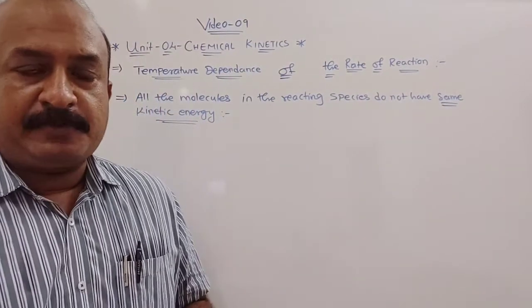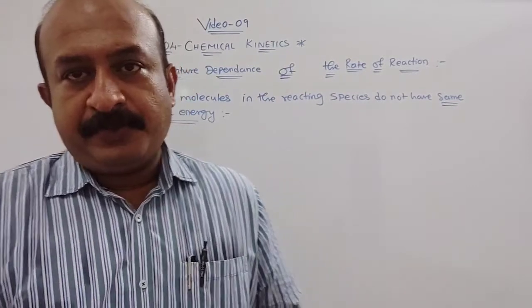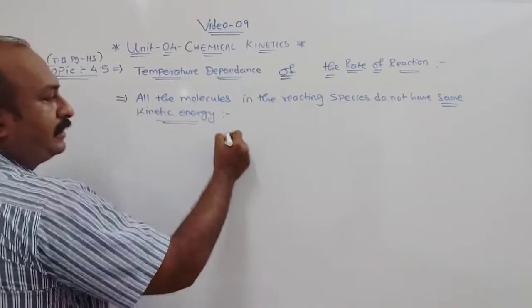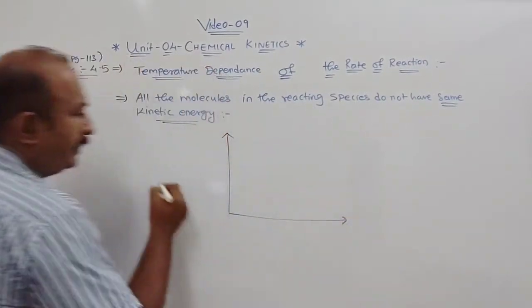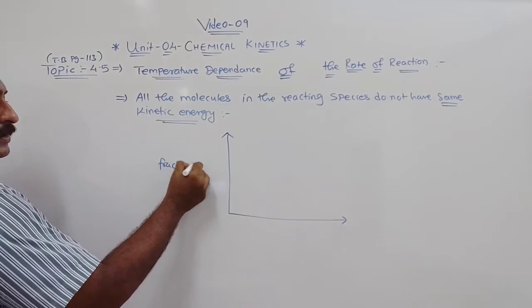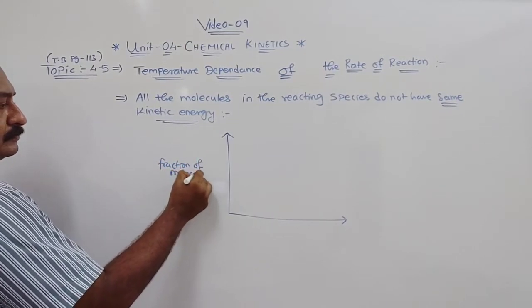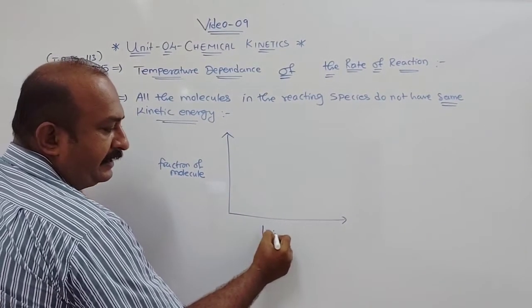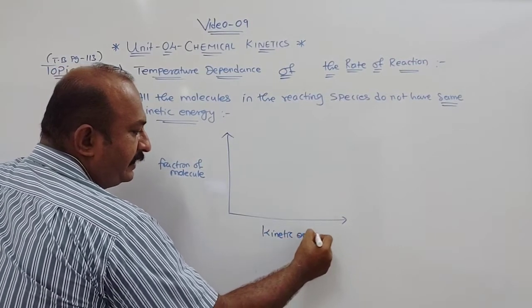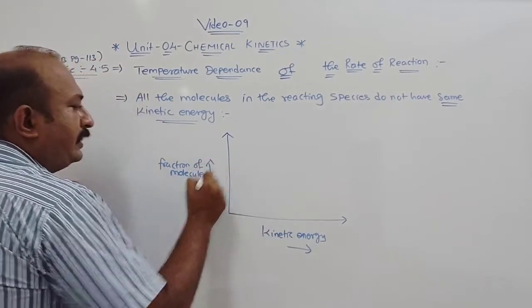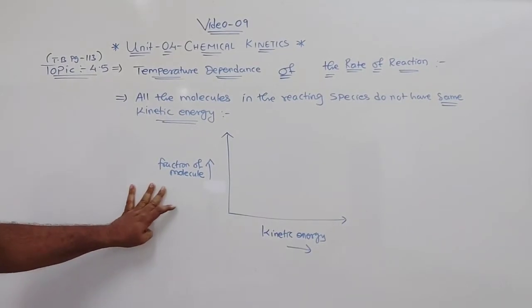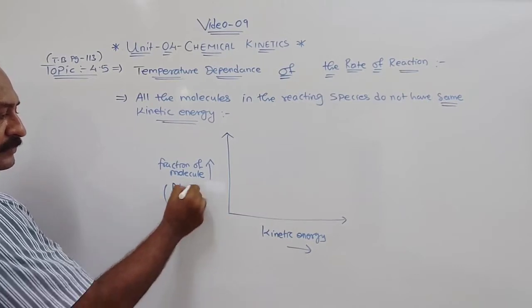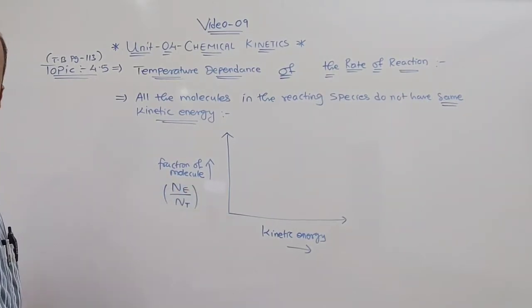Now this was explained by Boltzmann and Maxwell by plotting a graph of fraction of molecules against kinetic energy. Which energy? Kinetic energy. Understood? Now fraction of molecules, I think you must have studied in your lower classes. It is denoted by Ne by Nt. Clear? Fraction of molecules is denoted by Ne by Nt.